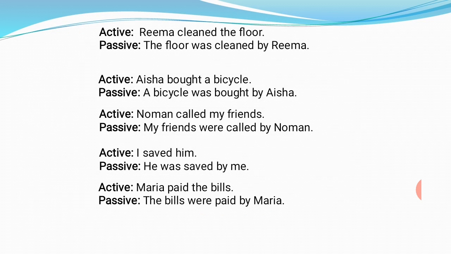And these are also a few examples of active and passive voice. Rima cleaned the floor. The floor was cleaned by Rima. Aisha bought a bicycle. A bicycle was bought by Aisha. Numan called my friends. My friends were called by Numan. I saved him. He was saved by me. Maria paid the bills. The bills were paid by Maria.